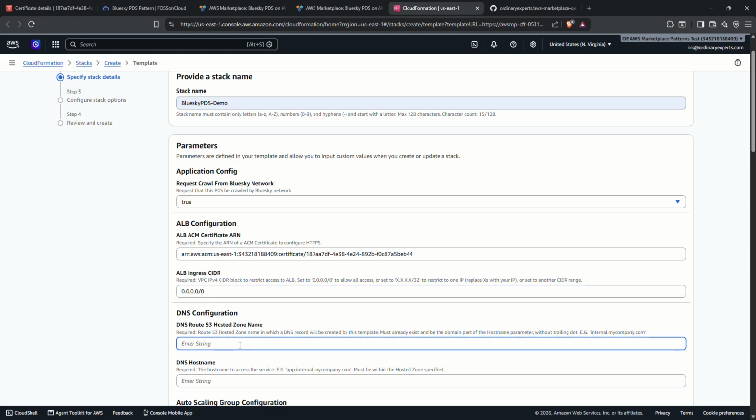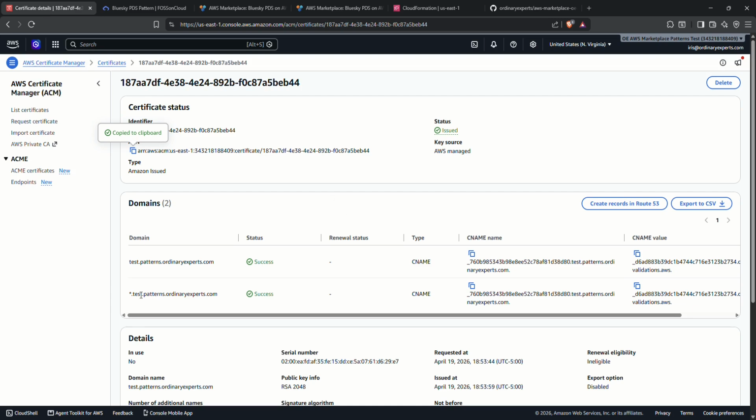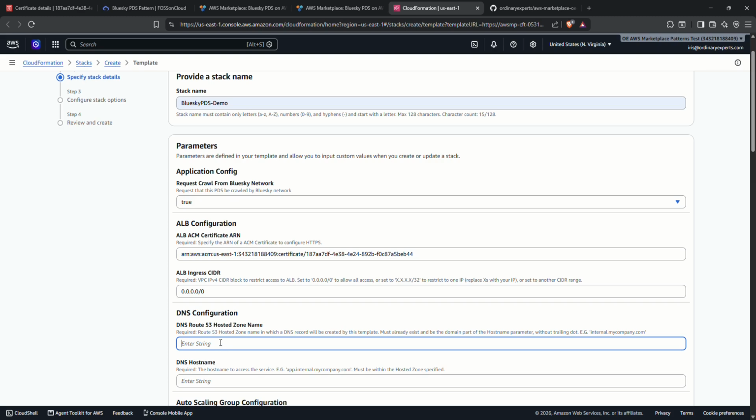The DNS Route 53 hosted zone name is your root domain, the hosted zone that already exists in Route 53 that you created, along with your certificate ARN. So here we can see it is test.patterns.ordinaryexperts.com, and you'll want to make sure that this record is created in Route 53. So you can enter that here, test.patterns.ordinaryexperts.com, or whatever hosted zone name you created.